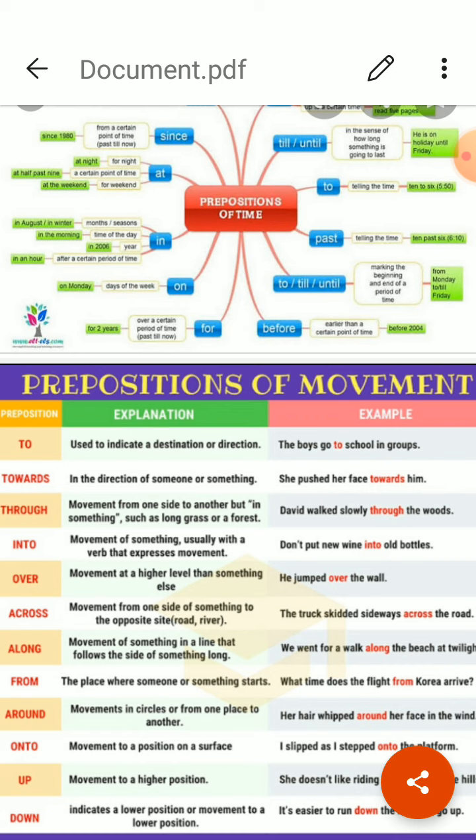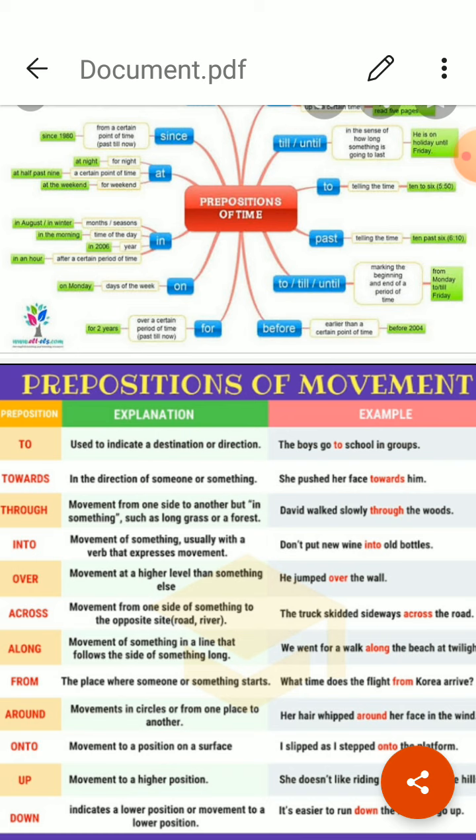Here besides is being used for addition of many people. In, within. In is used for conveying the sense of completion of time and within is the duration of time, that it will be completed within this duration. He will come in a week. Completion of time is a week. Within is for duration of time. He will come within a week. Within a week he can come at any time.